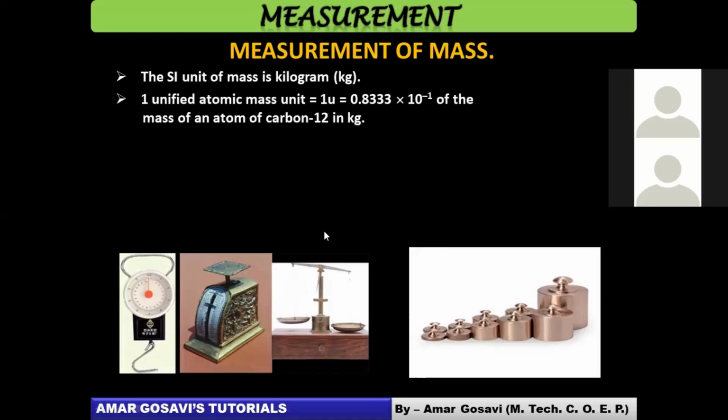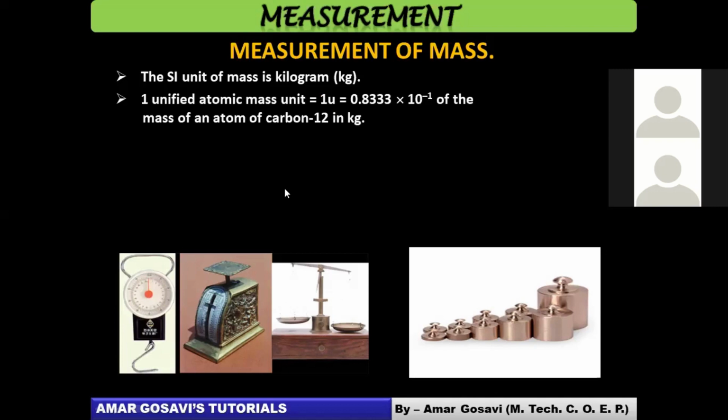Smaller masses, like the mass of an electron or a proton, you cannot measure with the help of these instruments, right? So how do we measure it? With the help of a comparison, with the help of a reference, and that reference is the atomic mass unit. This is called AMU. AMU means atomic mass unit.